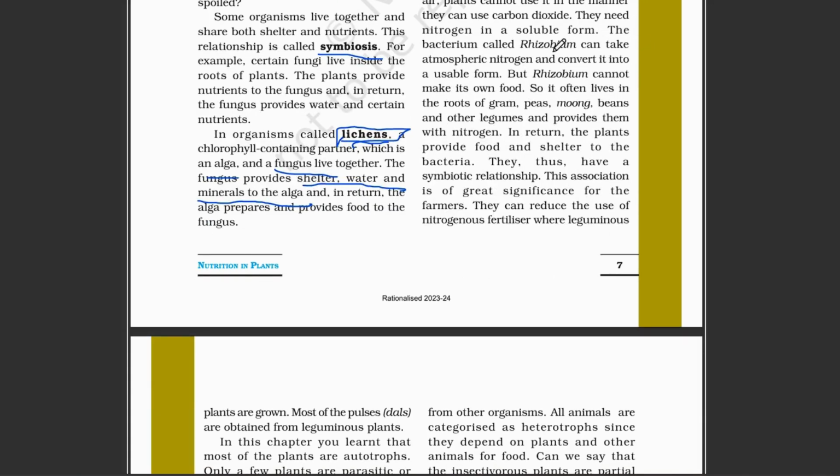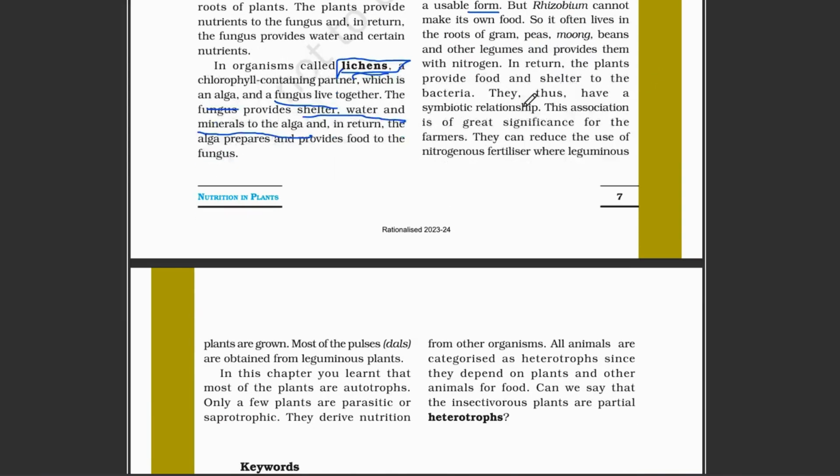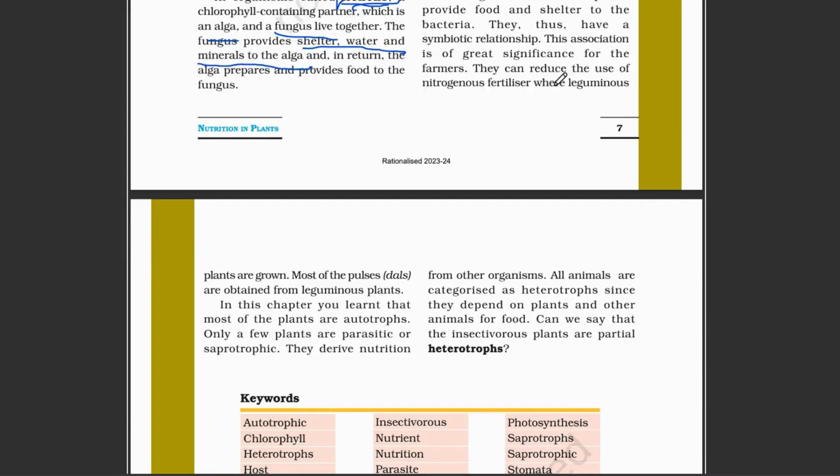and there is also the bacterium called Rhizobium. It converts gaseous nitrogen into a usable compound form of nitrogen. But Rhizobium cannot make its own food, so it often lives in the roots of plants, for example peas, moong, beans and other legumes, and provides them with nitrogen. In return the plant provides them food and shelter. So they are in a symbiotic relationship.